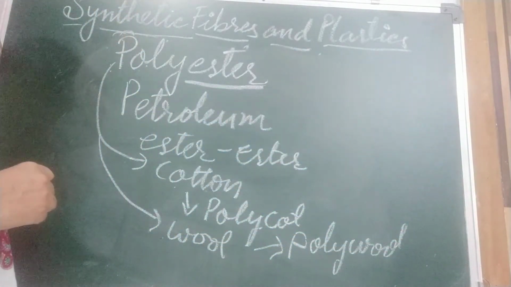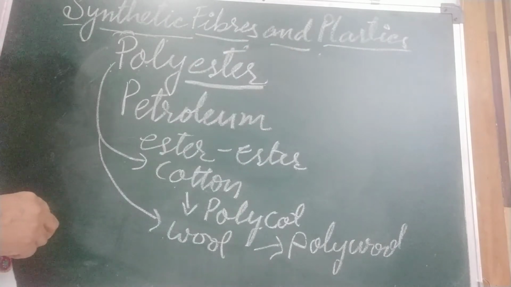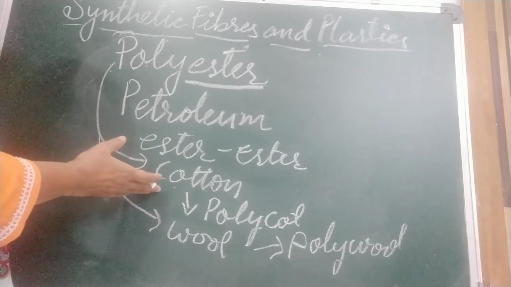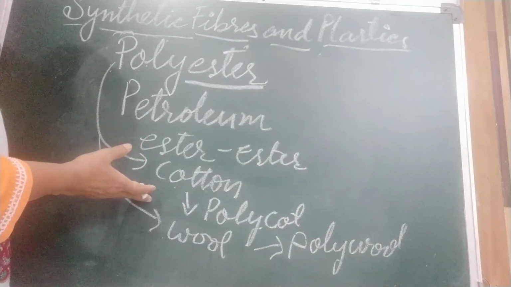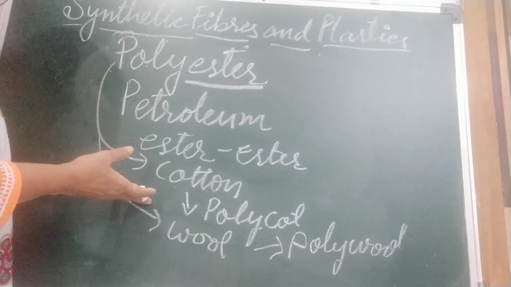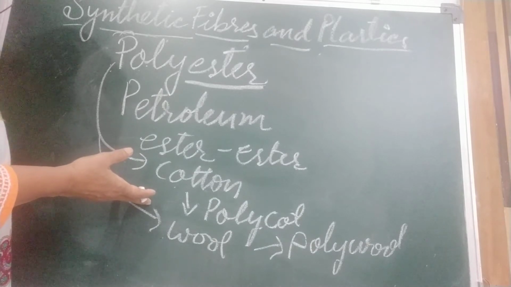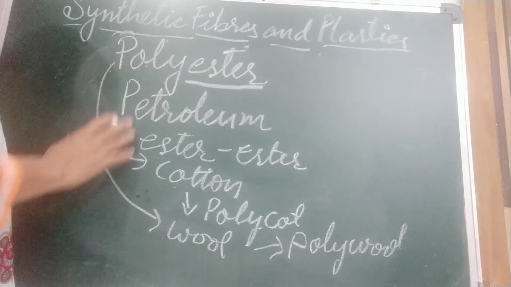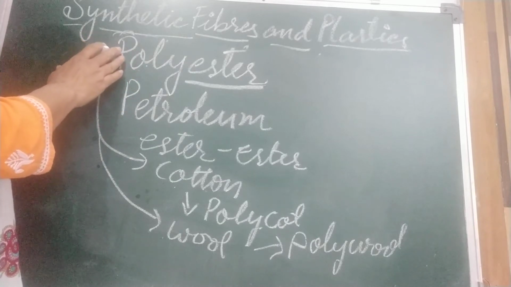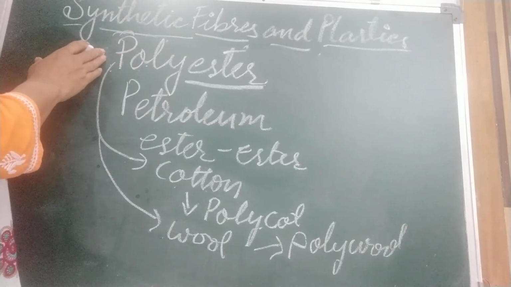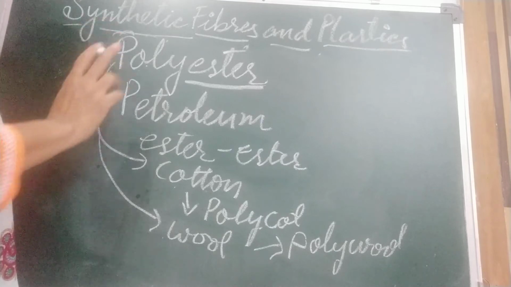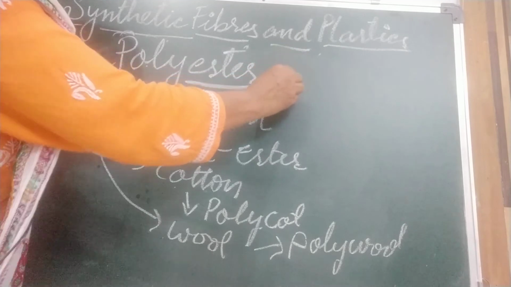Okay. Now uses of polyester. Polyester is used to make clothes such as trousers, because polycot we can wear in all seasons. So polyester is used to make clothes such as trousers, shirts, suits, and home furnishing. It is water resistant. This water resistant property makes it ideal for garments and jackets that are to be used in wet or damp environments.